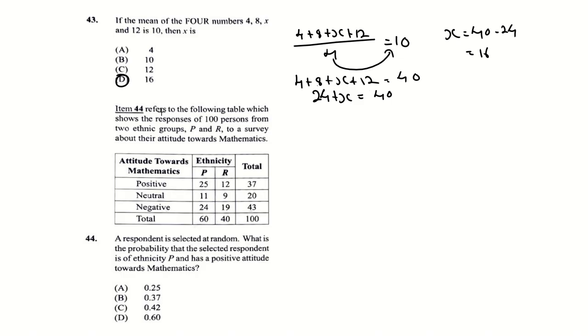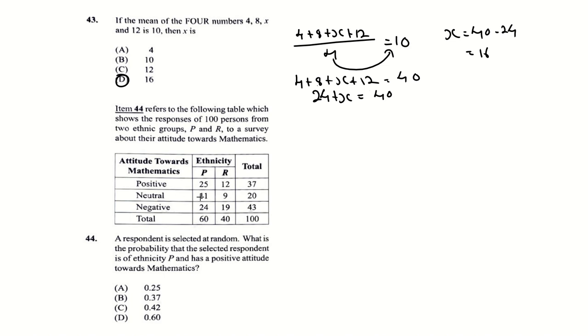Number 44, Item 44 refers to the following table, which shows the responses of 100 persons from two ethnic groups, P and R, to a survey about their attitude towards mathematics. For positive, 25 persons in ethnic group P have positive attitudes, while 12 in ethnic group R have positive attitudes.